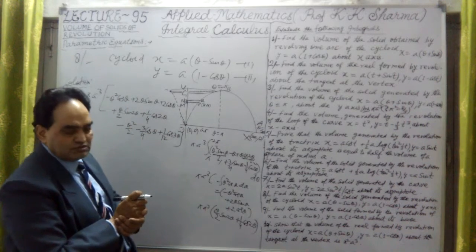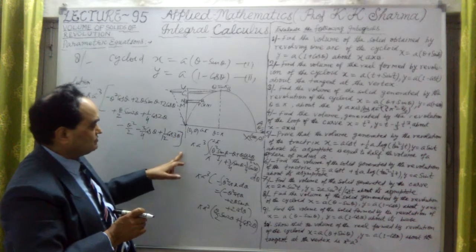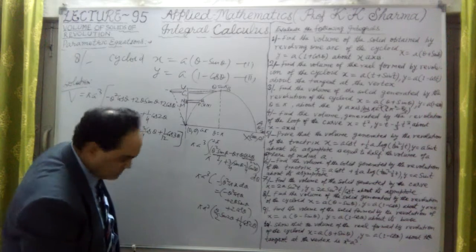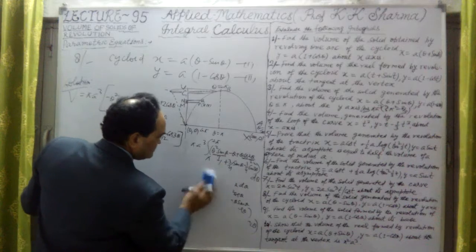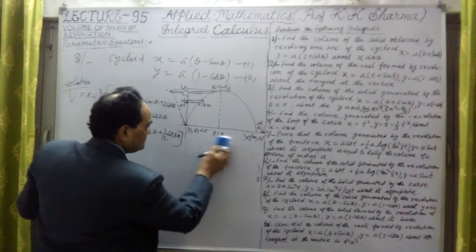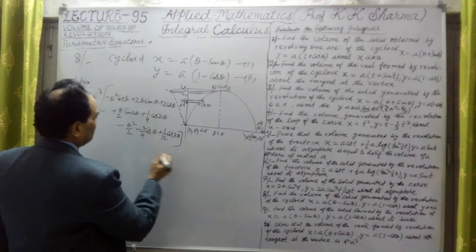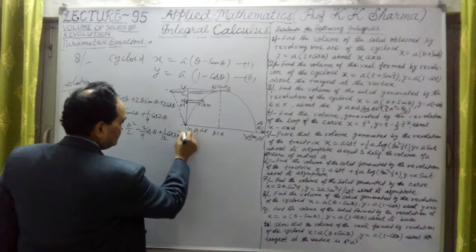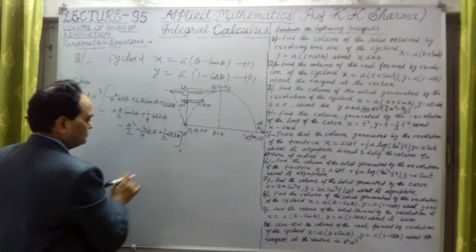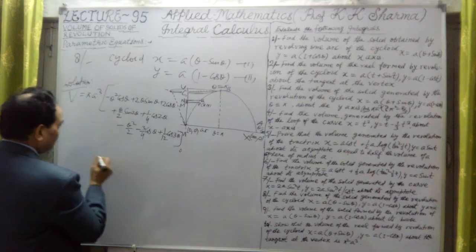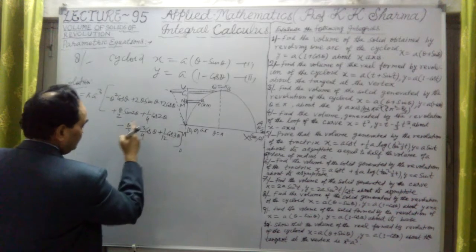Now we have to put the limits here. One time pi to 2 pi and other time 0 to pi. This is the point. Let me first put 0 to pi, because this is the part which is subtracted. This is a very important integration. First let me put here the 0 to pi limit. I am writing here the first answer, which is to be subtracted here.